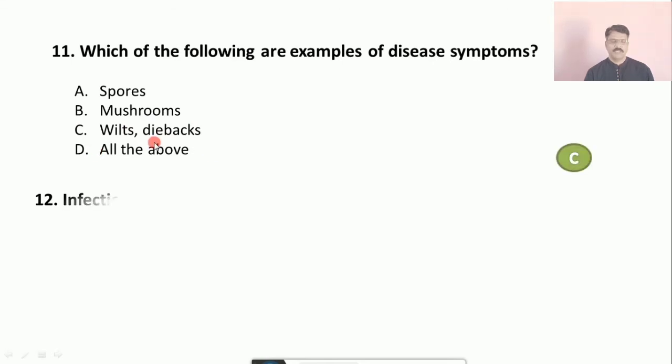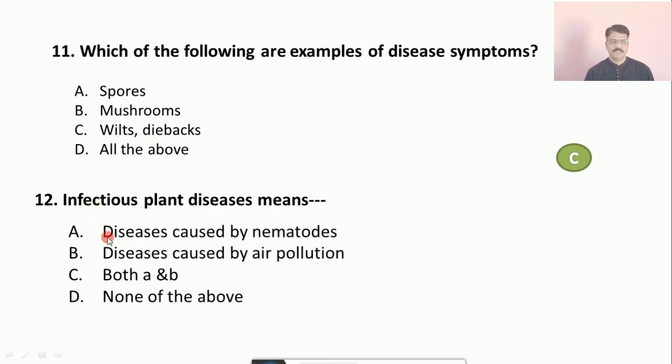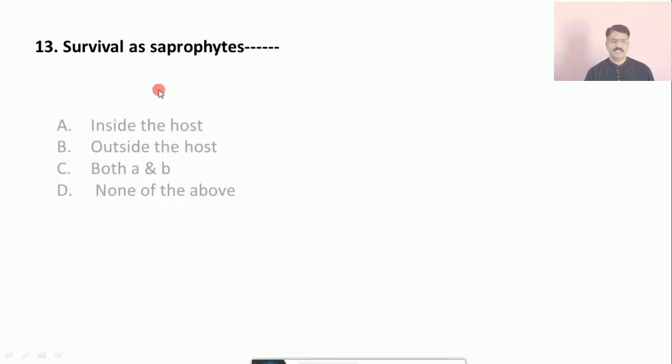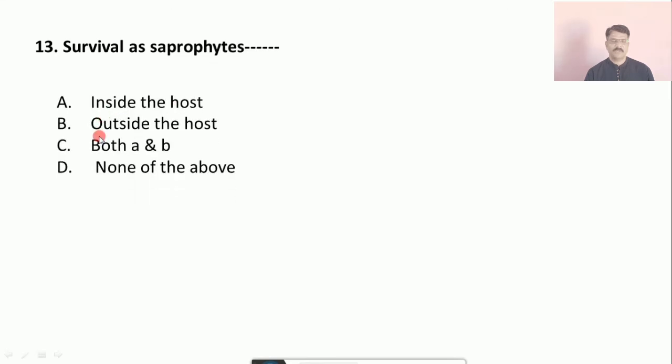Question number 12: Infectious plant diseases means, the options are A. diseases caused by nematodes, B. diseases caused by air pollution, C. both A and B, D. none of the above. The correct answer is A, diseases caused by nematodes. Question number 13: Survival as saprophytes. The options are A. inside the host, B. outside the host, C. both A and B, D. none of the above. The correct answer is B, that is outside the host.